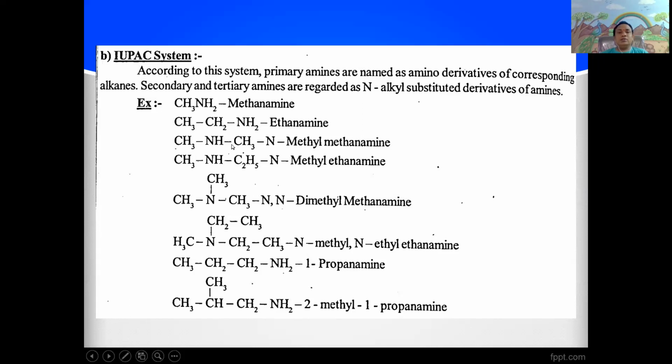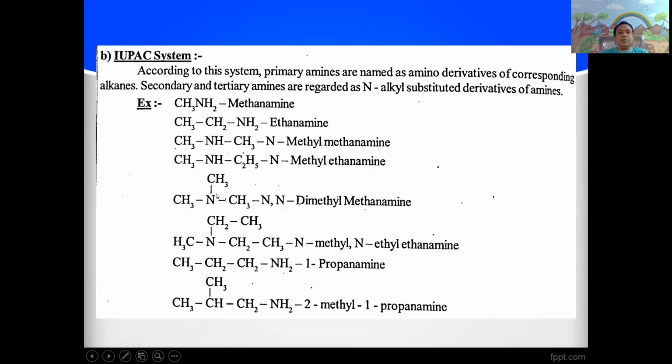Whereas the secondary and tertiary amines are regarded as the N-alkyl substituted derivatives of ammonia. Therefore, in the secondary amines, that is N-methyl methanamine, or it can also be called N-methyl methylamine. Then it is N-methyl ethylamine or N-methyl ethanamine.